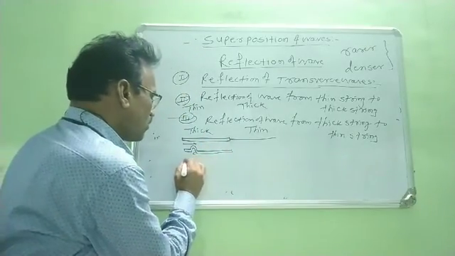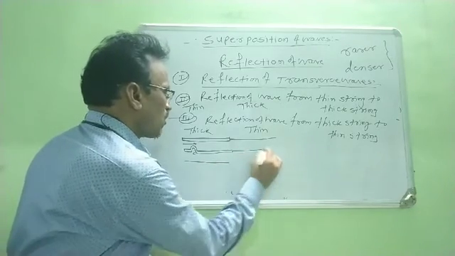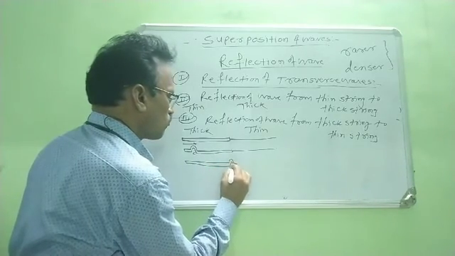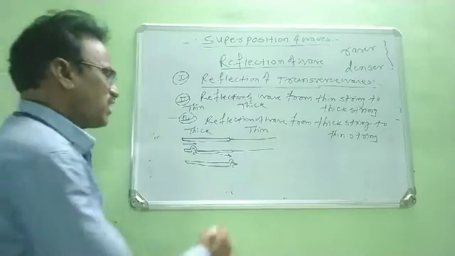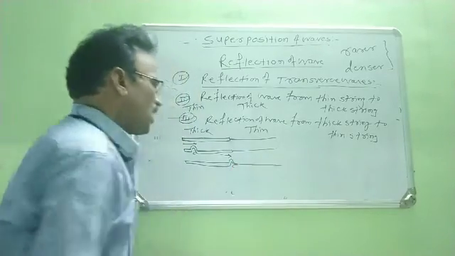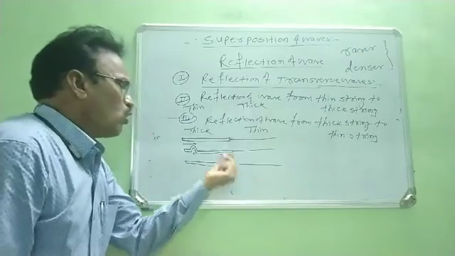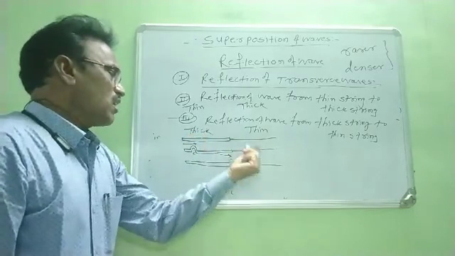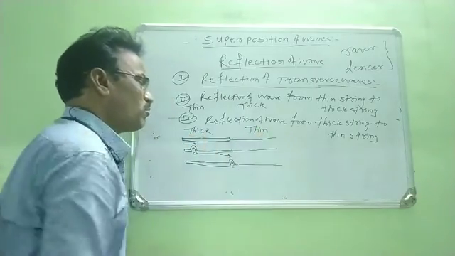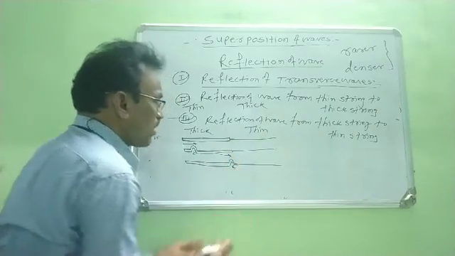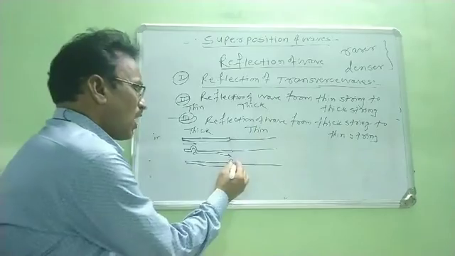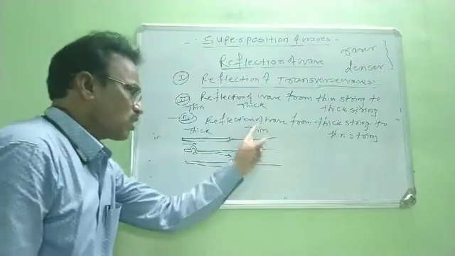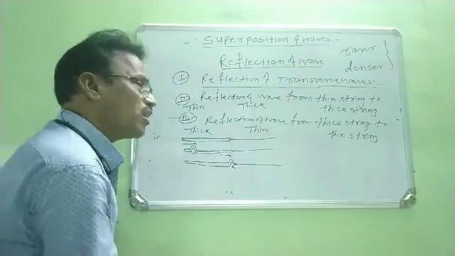Now, as soon as this crest reaches near this boundary, this crest is from a thick medium, which means it is a denser medium, and this other string is a thin medium, right? Therefore when this crest reaches the thin medium, it tries to pull the thin medium particles vertically upward.